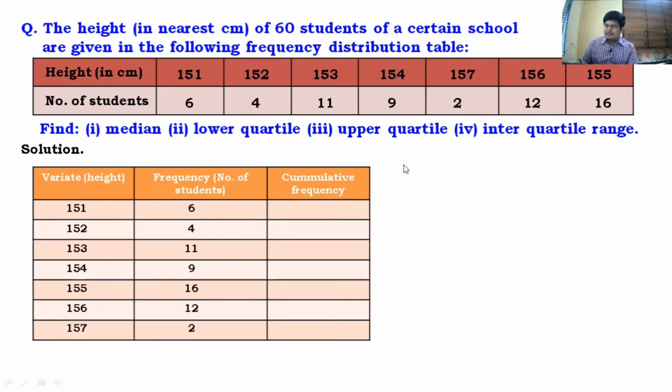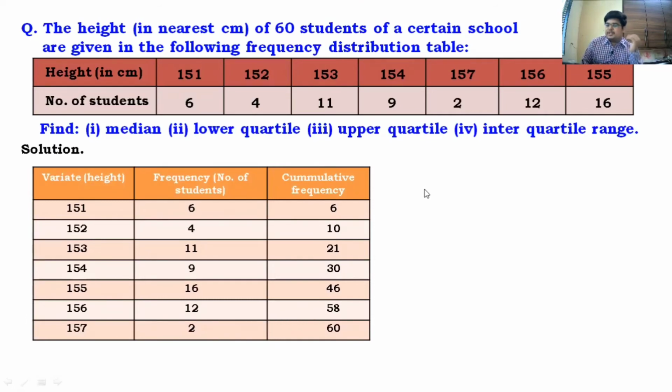See, for cumulative frequency, you have to copy the first value. Okay. First value 6, you have to copy that. And then just keep on adding diagonally. So 6 plus 4 is 10. Next, 10 plus 11 is 21. Just keep on adding diagonally. 21 plus 9 is 30. Next, 30 plus 16 is 46. 46 plus 12 is 58. And last 58 plus 2 is 60. Done. We are ready with the table.